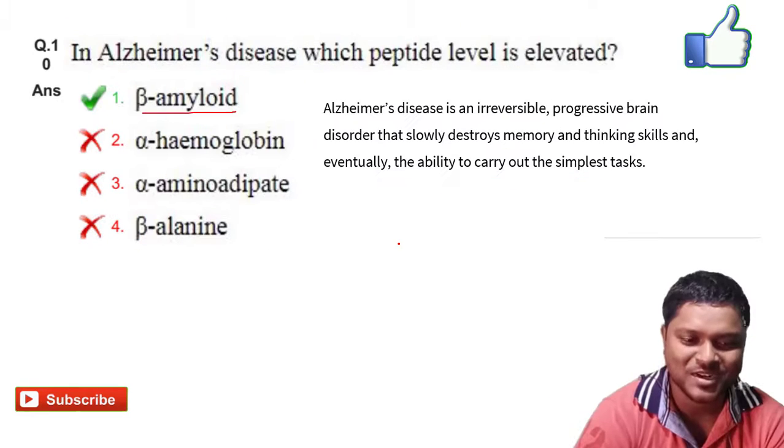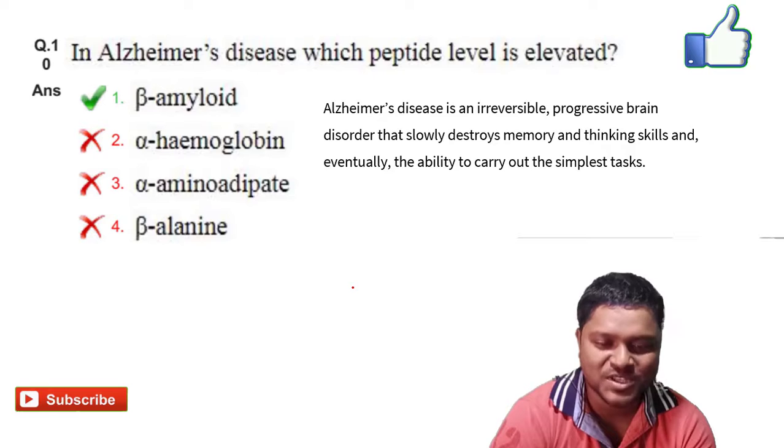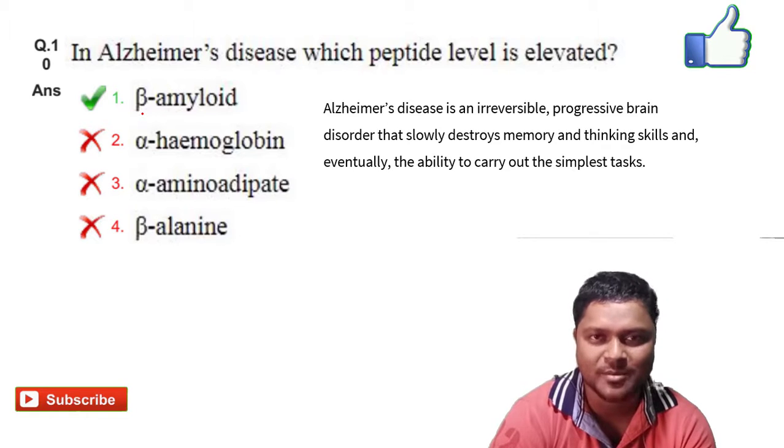Next we will go for question number 10, in Alzheimer's disease which peptide level is elevated. The option 1 is the right answer for it, that is beta amyloid. In Alzheimer's disease there is gradual loss of memory.